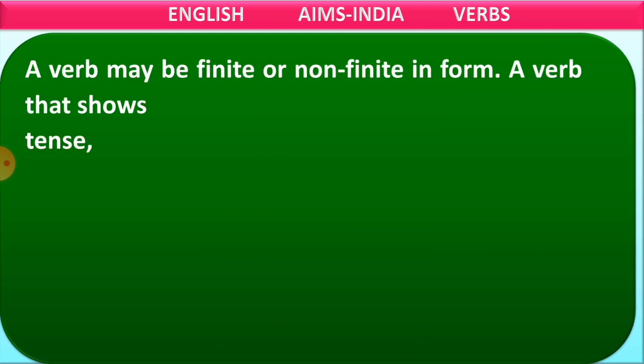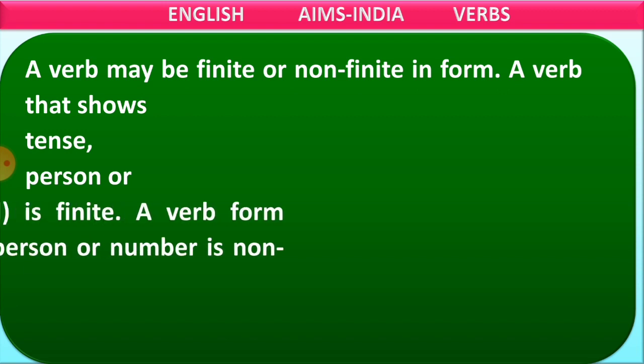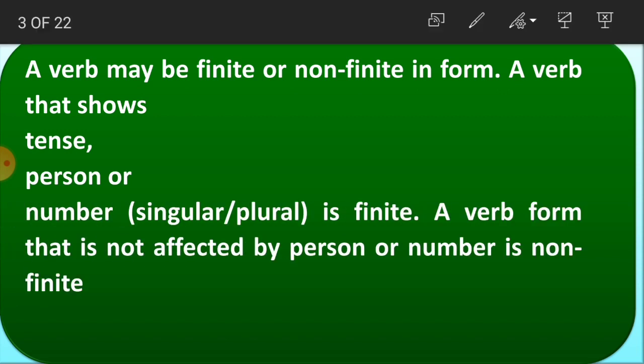A verb may be finite or non-finite in form. So I said that there are two types of verbs. One is finite and the other one is non-finite. A verb that shows tense, person or number is finite. What is a finite verb, children? Which shows tense, person and number. Number in the sense it may be singular or plural. That verb is known as a finite verb.